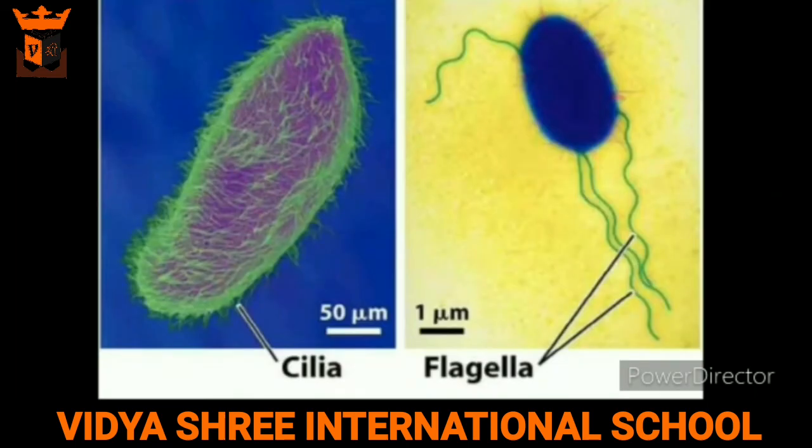In many unicellular organisms, cells have projections on their outer surface which help in the movement of the cells or the organisms. They are called cilia, as in paramecium, which are many in number, or flagella as in euglena, which are 3 to 4 in number.